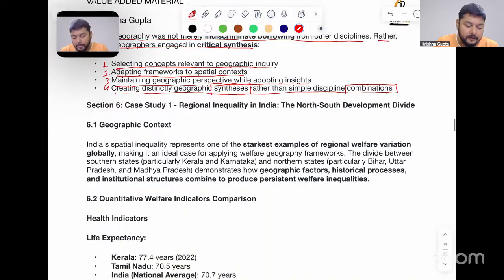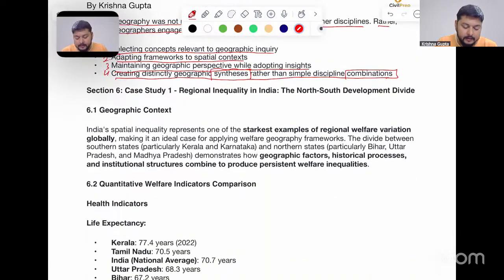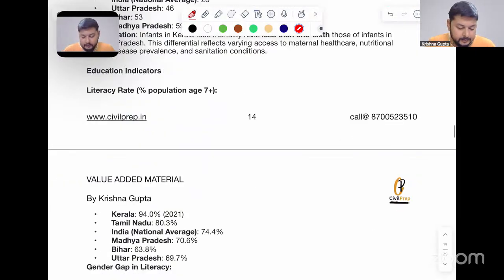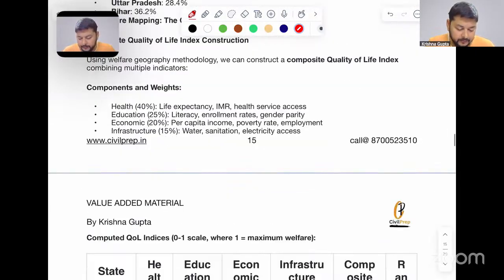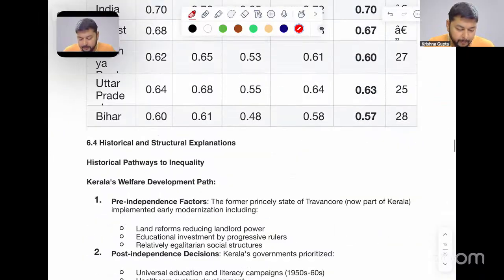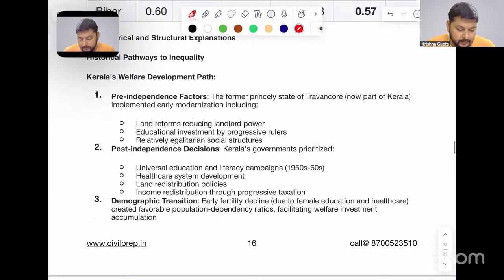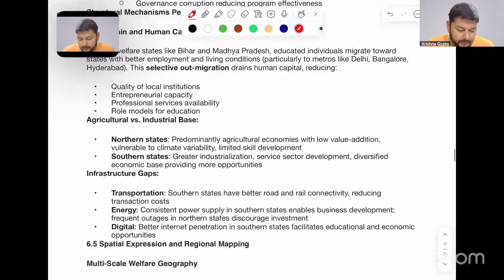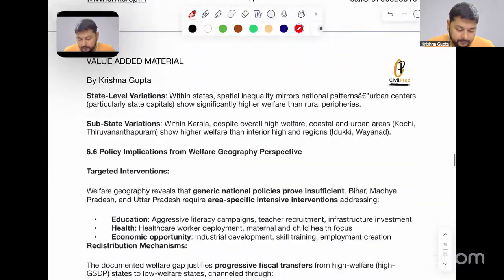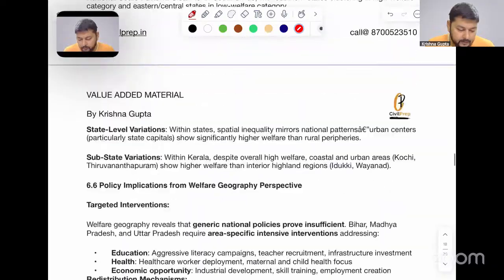Now, after this, we have certain case studies. We can go through the case studies. Here I can say that the major part of welfare geography is completed. So I think two case studies are provided, which will help us to understand. There are certain aspects also.